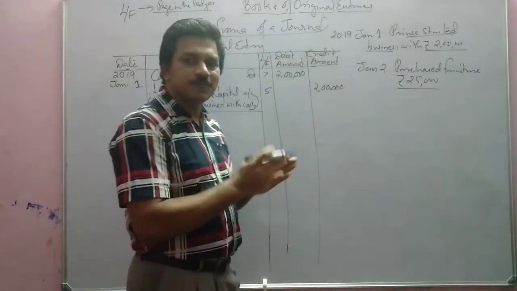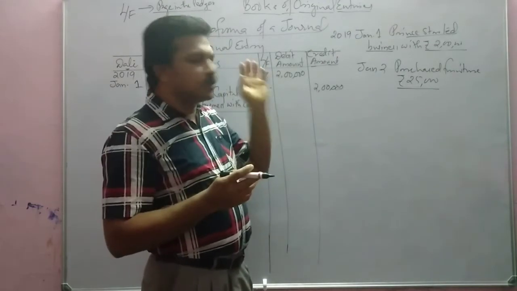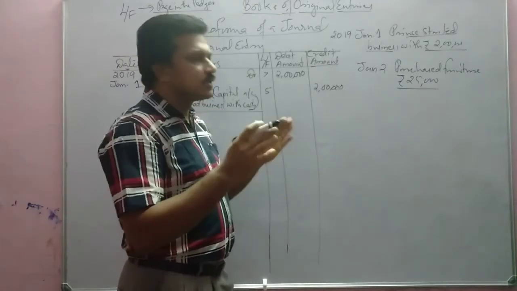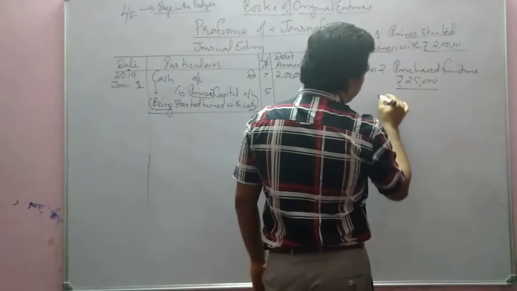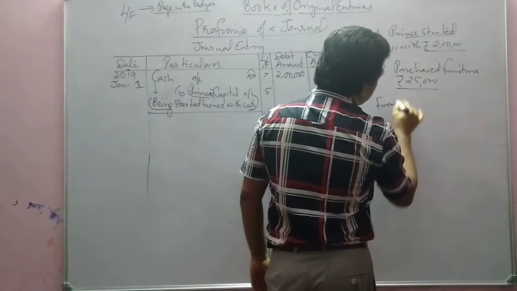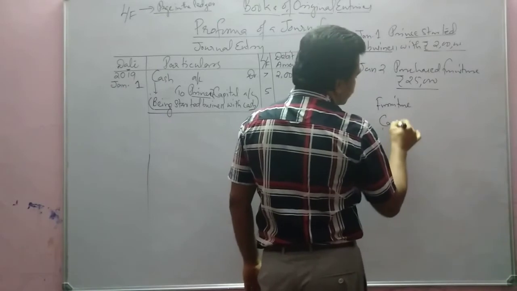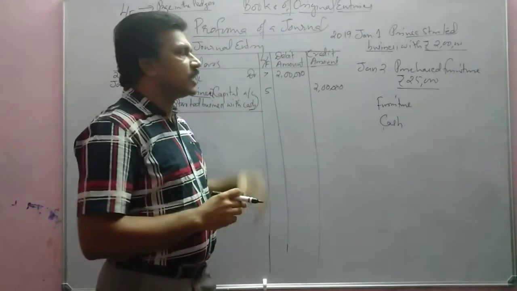If an asset is purchased, the asset will be mentioned, and if goods are purchased, purchase will be mentioned. Here it is not goods, it is an asset. So the aspects are furniture and cash. Which aspect will be debited?